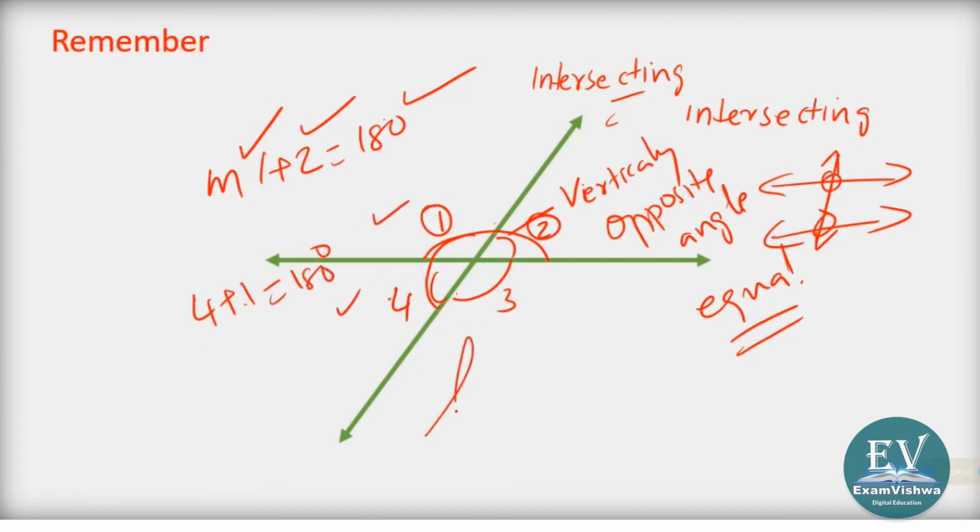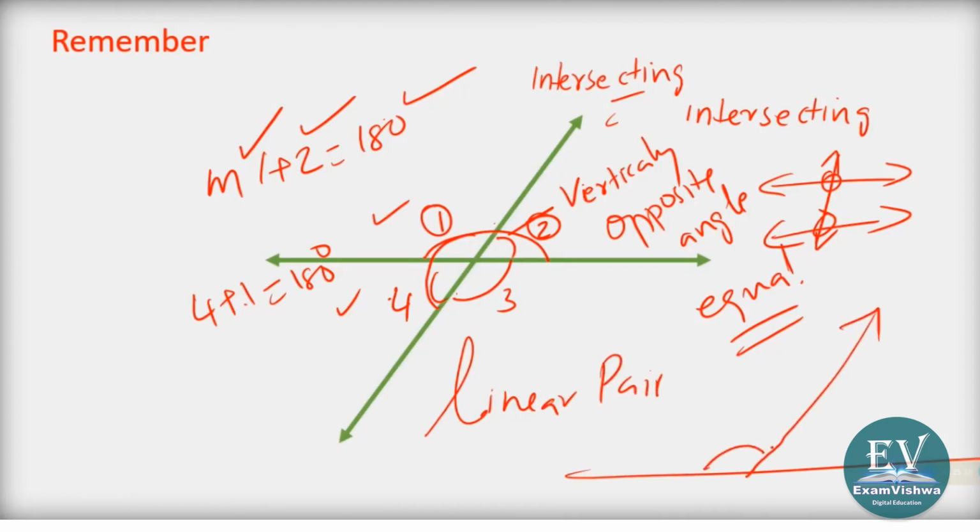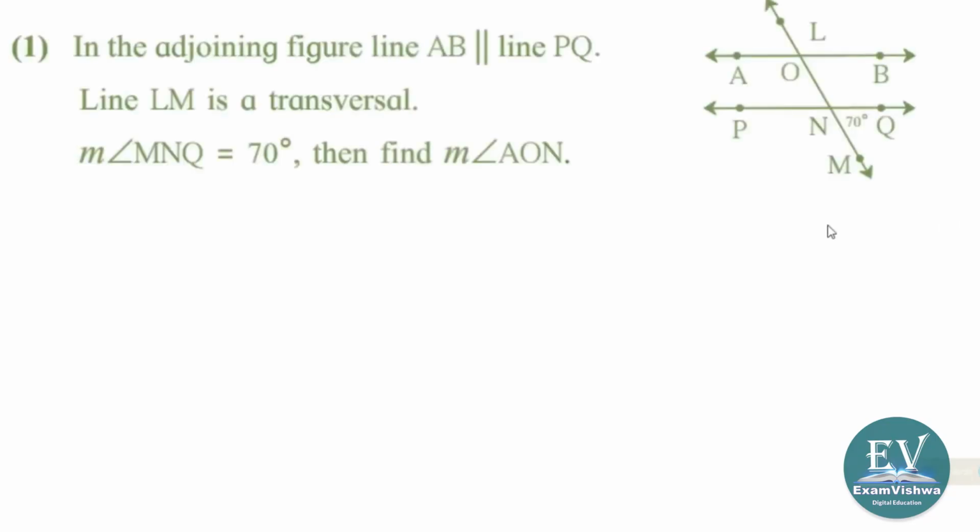We call such angles a linear pair, which are lying on a line. Just to remind you, this angle plus this angle will be equal to 180 क्योंकि अपना protractor में total 180 है. Around a point it is 360. So this you should remember because अभी ये चैप्टर में एक्सरसाइज में आपको इसका काम है.